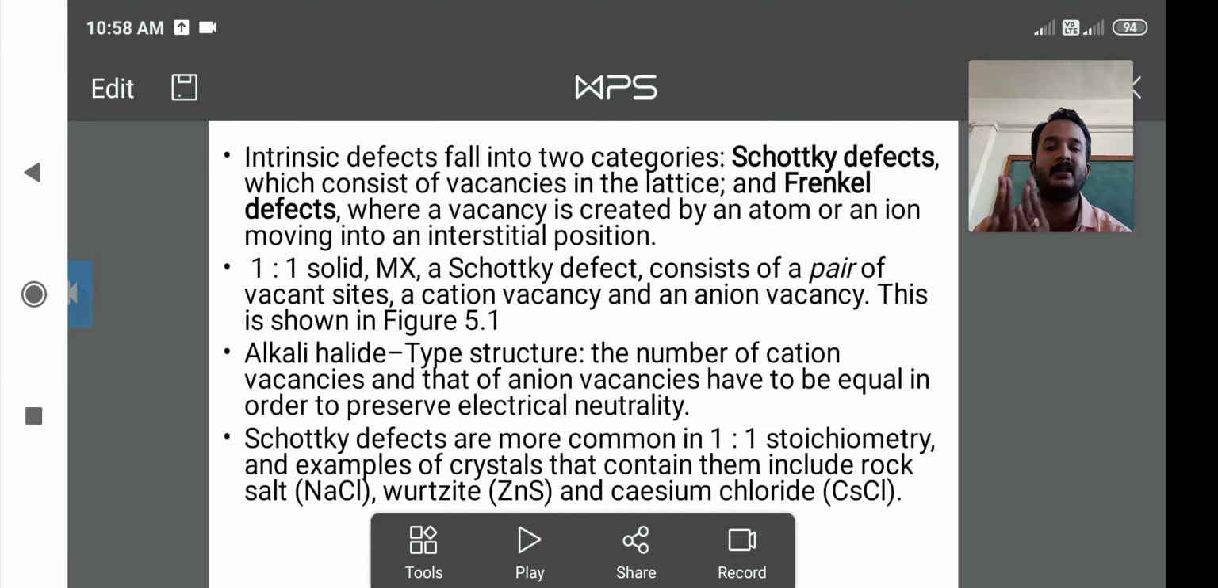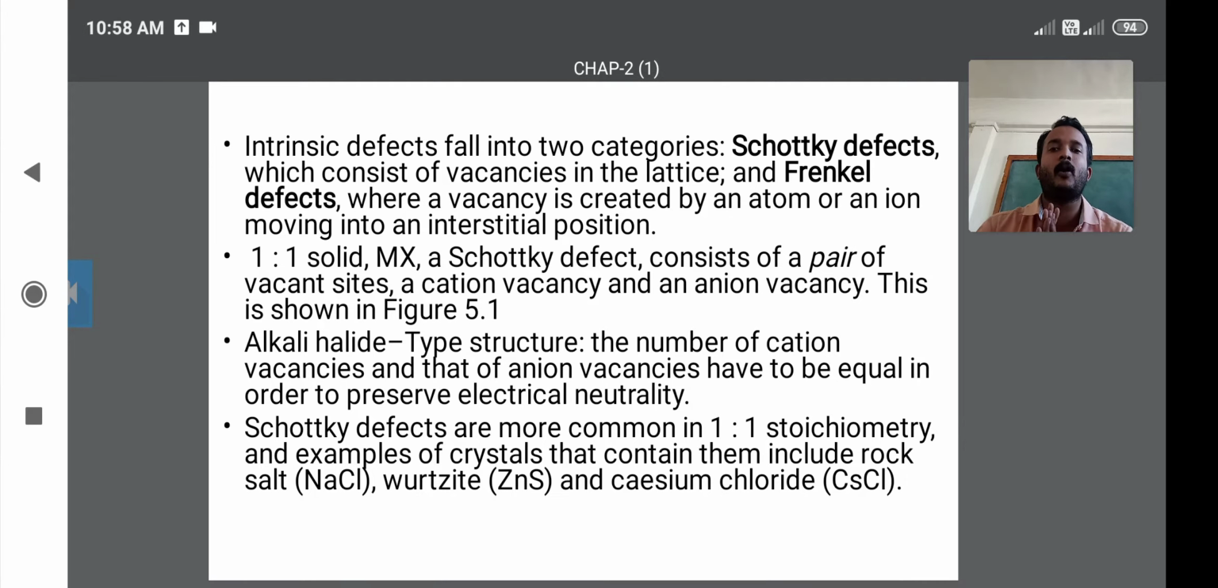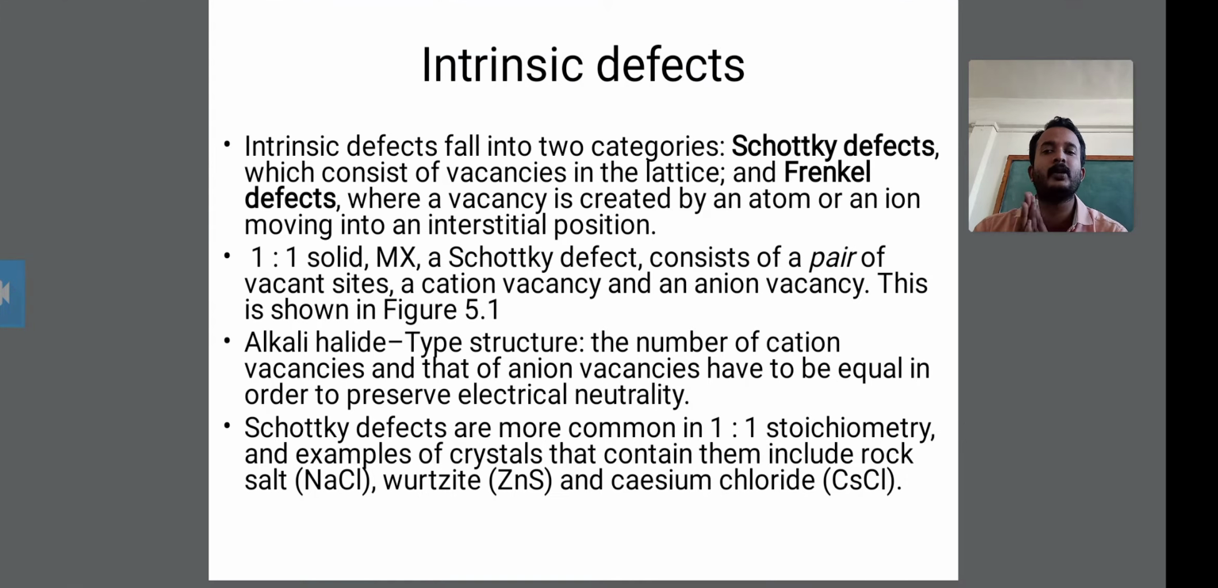MX means a metal and a halide. This is a component containing a 1:1 ratio. Therefore, it consists of this 1:1 ratio of the MX, and Schottky defects consist of a pair of vacant sites. This defect consists of a pair of vacant sites of the atoms.